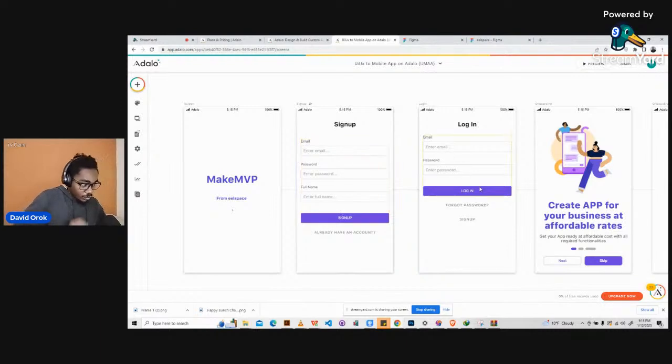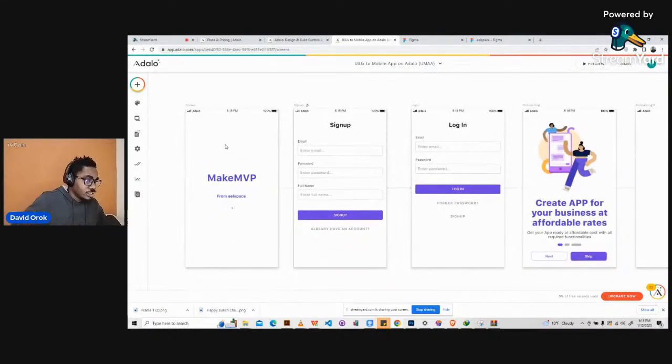So the idea is this is the splash screen. The user sees the splash screen, the very first screen, which is a welcome screen, taps on the button here, goes to login, and if the person doesn't have an account, the person clicks on sign up, brings the person here, all right? The person signs up, and then after signing up, the person has to be taken to an onboarding screen instead of like home, all right?